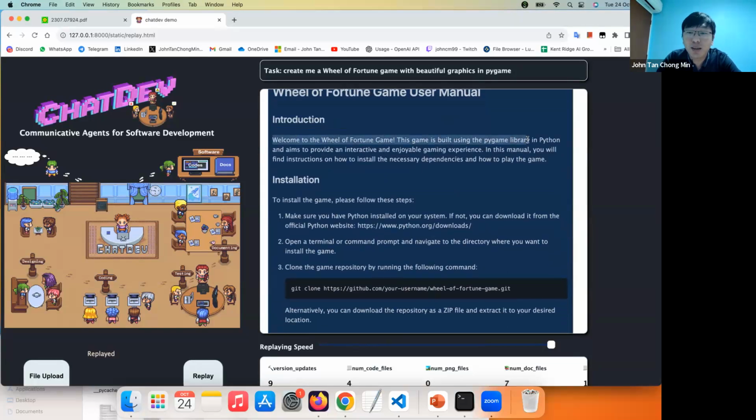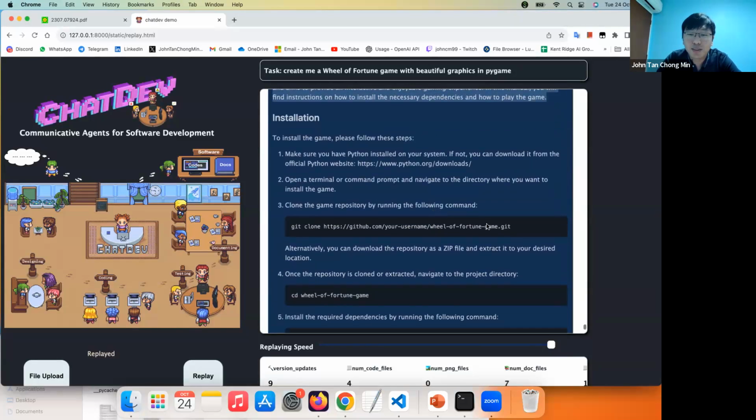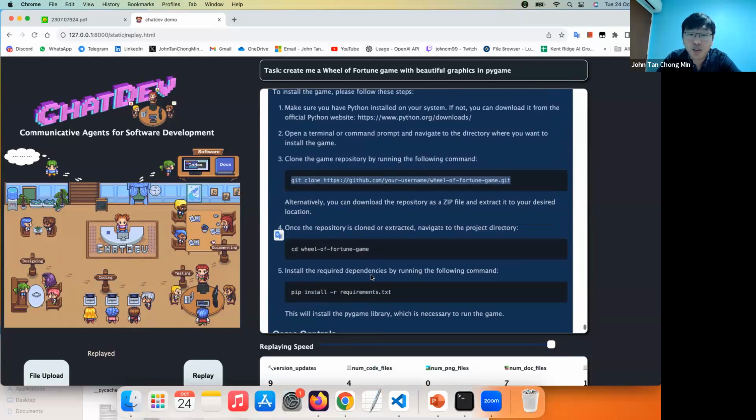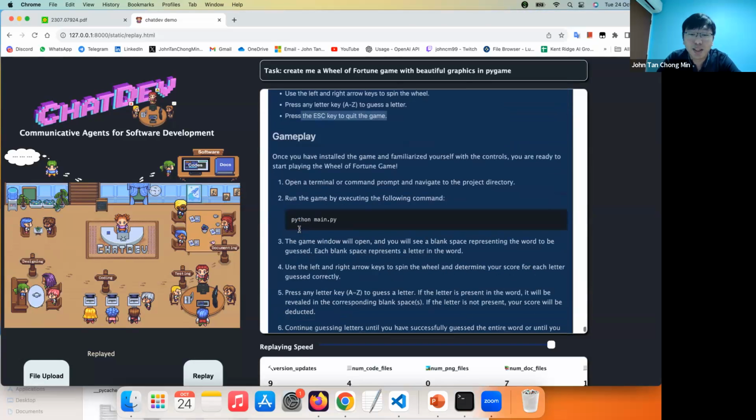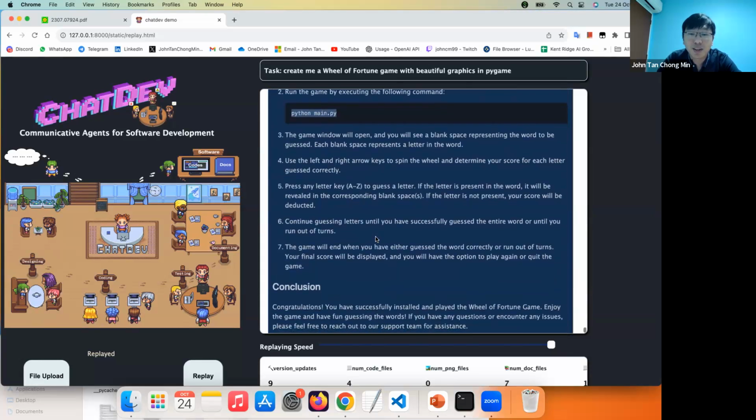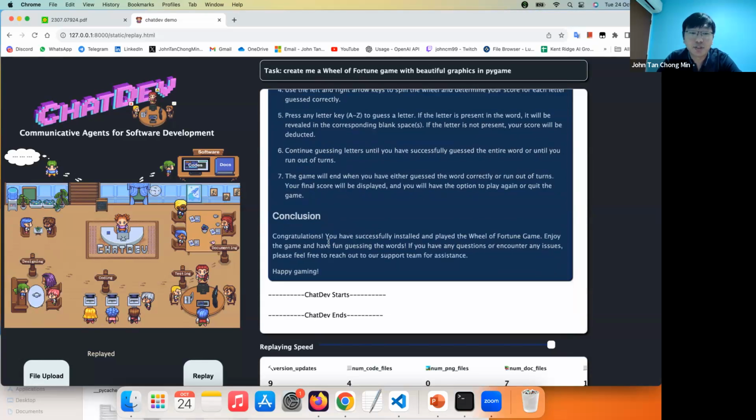Welcome to the Wheel of Fortune game. It's built using the Pygame library and interactive environment. Then this is basically how you install it. Okay, you install the requirements. And then after that, you can use the left and right arrow keys to spin the wheel, press any letter A to Z, and then press escape to quit the game. All right, we just need to key in python main.py. All right, and that's the end of ChatDev.